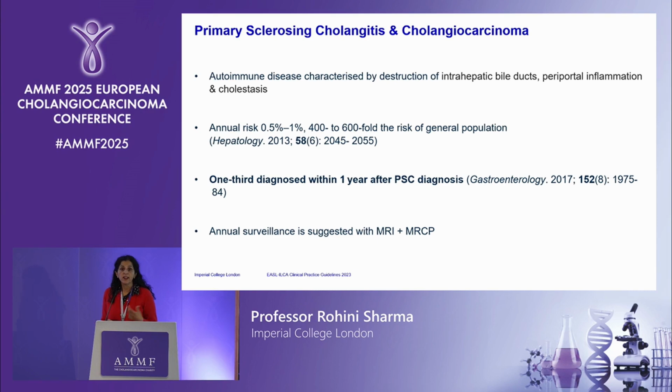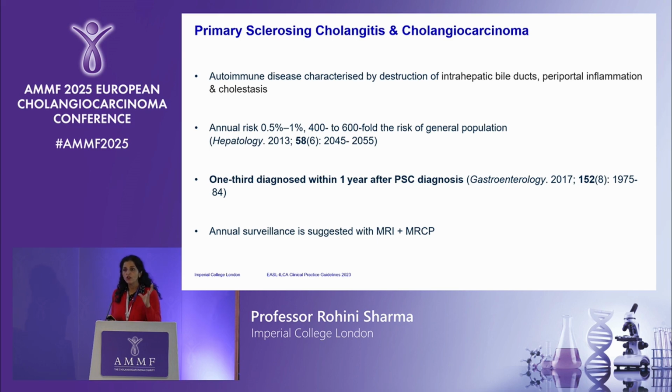In saying that, like I mentioned before, people that have primary sclerosing cholangitis are at a very high risk of developing cholangiocarcinoma. For those of you who don't know, PSC is an autoimmune disease, and it's characterised by destruction of the intrahepatic bile ducts, inflammation and cholestasis.